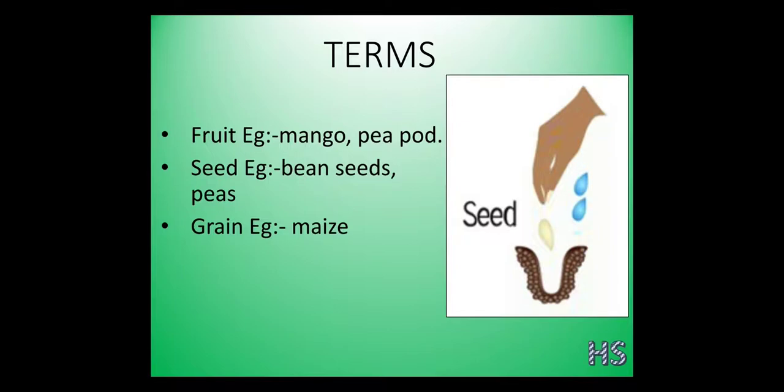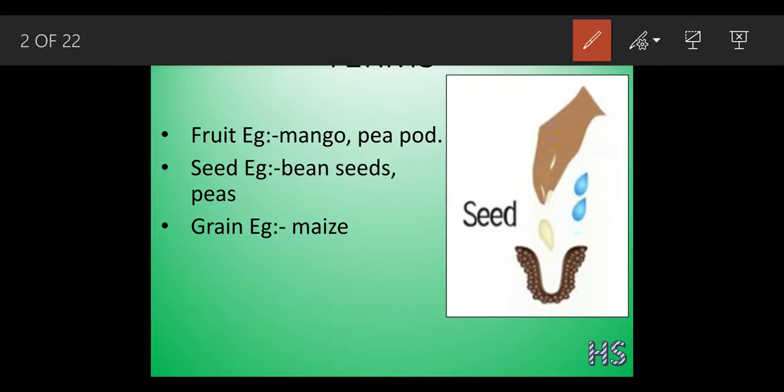Let's understand one by one. As I said, how is the fruit made? When there is an enlarged ripened ovary. What do we mean by enlarged ripened ovary? When the ovary becomes fertilized, it forms the fruit, in short. Examples are fruits like mango and pea pod. In the mango, there is a hard structure present in the center.